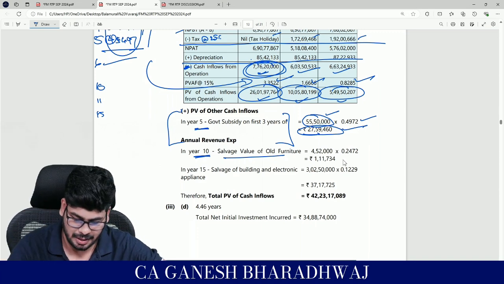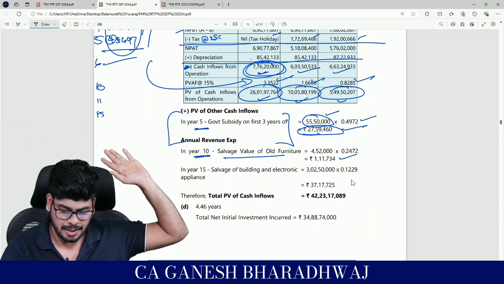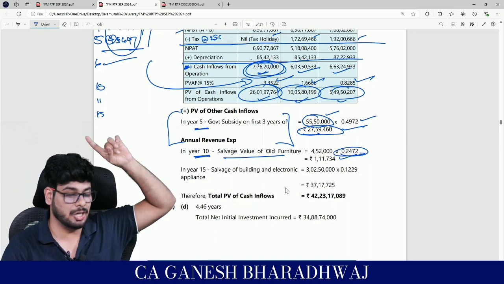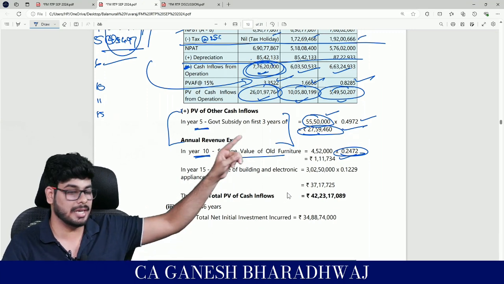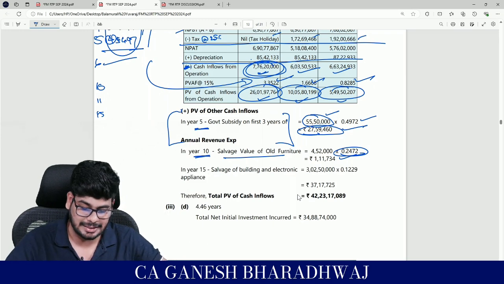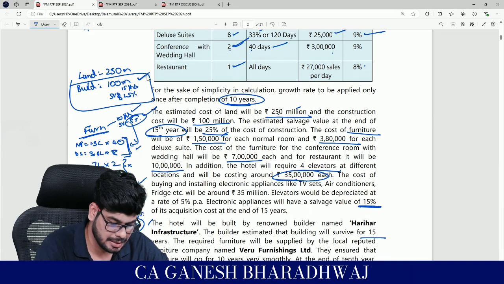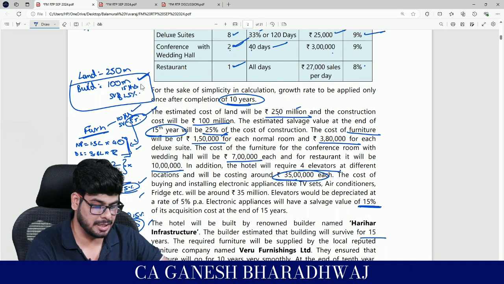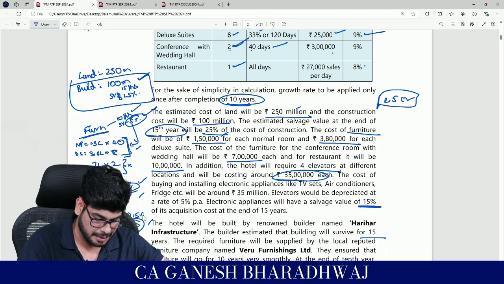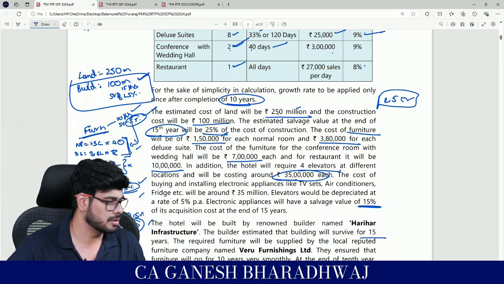Okay, guys, coming back. This is one inflow that you will be getting, that is basically your salvage value. That has also been multiplied with the present value factor and you've arrived at it. Then finally at the end of the 15th year, you have the building and the electronic appliances. On that also you will have a salvage value. Building has a salvage value of how much, guys? 25% on 100 million. That's going to be 2.5 crores. And your electronic appliances, 15% on 35 million, 3.5 crores, 15%. How much is that?